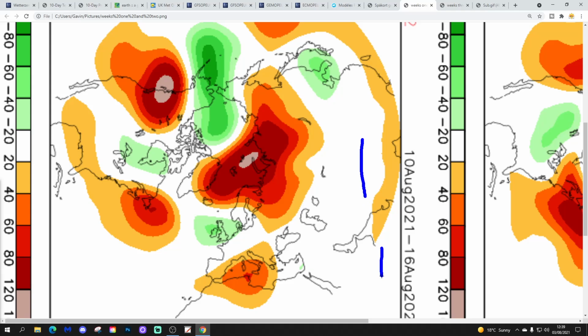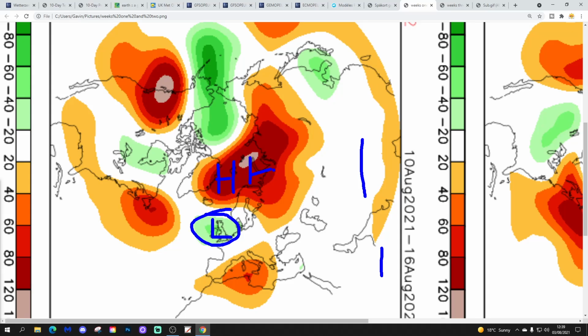Now, this is where we've got all of the uncertainty in the short-range model output, with GFS trying to build up high pressure, the GM and the ECM operationals, anyway, looking more unsettled. CFS is siding with the ECM and GM operationals for week 2, in that it still has this area of low pressure hanging around. So, still unsettled, probably quite cool, and at times wet into the second week of the forecast period, and it's the second week of August, which I suppose it is in a way.